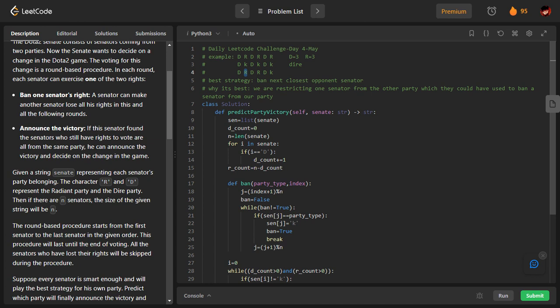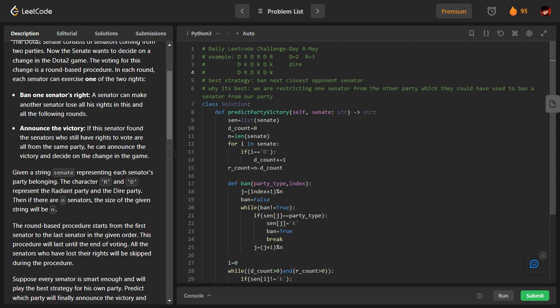See, obviously we are always going from left to right, right? This R is not banned, so I will process it. I can ban any D. Let me ban this D, any D. I am choosing randomly. So here D got reduced. I am banning this D.